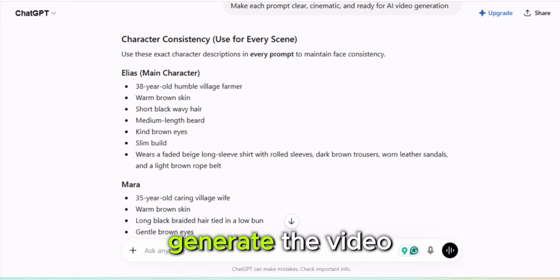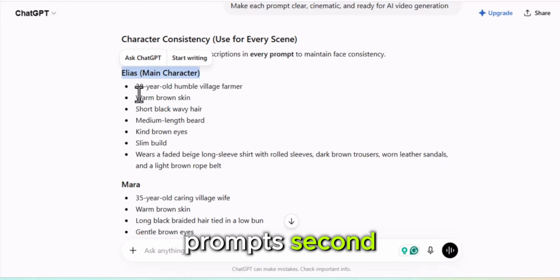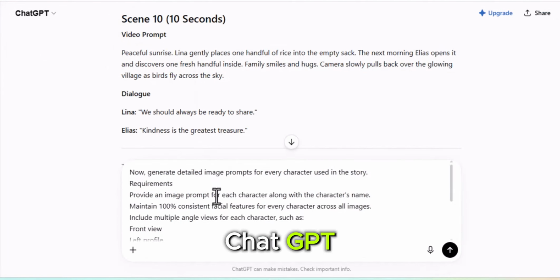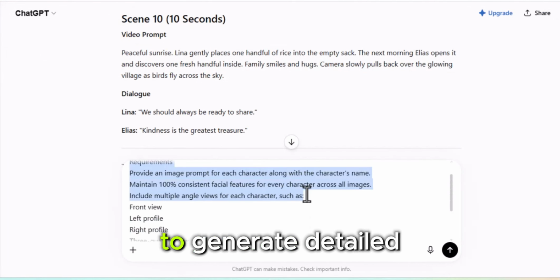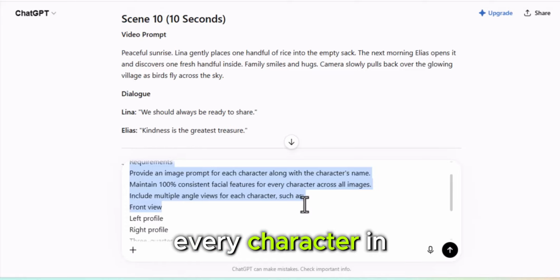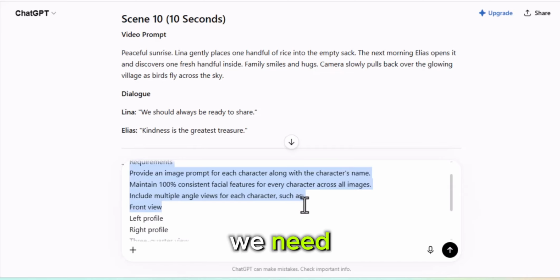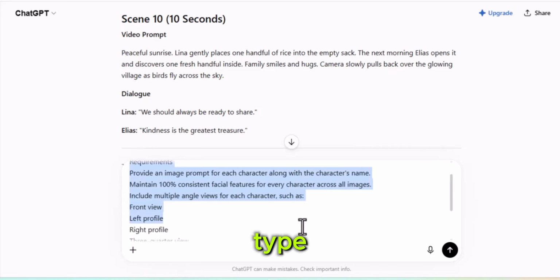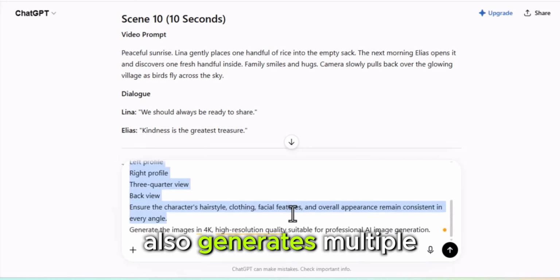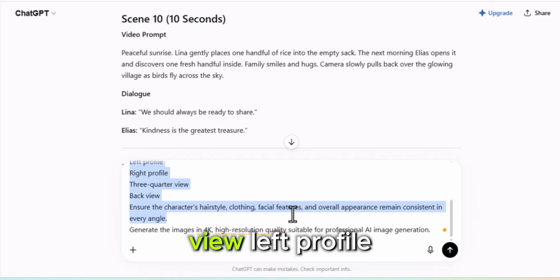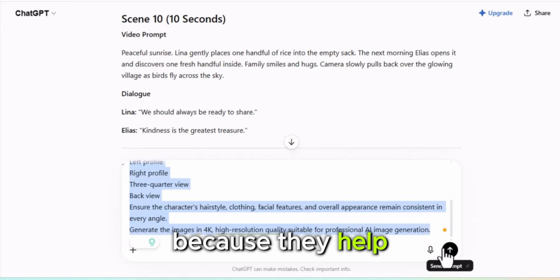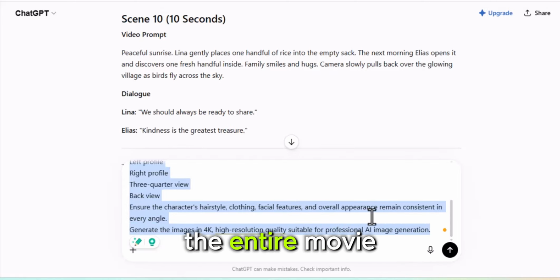Remember, we always generate the video prompts first and the image prompts second. So now, go ahead and copy the fourth prompt, paste it into ChatGPT. This prompt tells ChatGPT to generate detailed image prompts for every character in the story. It creates everything we need, including the character's appearance, clothing, hairstyle, facial features, body type, and personality. It also generates multiple viewing angles, including the front view, left profile, right profile, three-quarter view, and back view. These multiple angles are extremely important because they help maintain character consistency throughout the entire movie.